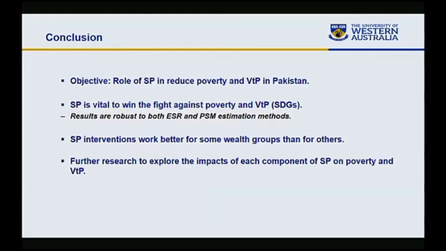So in conclusion, the objective of the study was to examine the role of social protection in reducing poverty and vulnerability to poverty. We find that it has a positive and statistically significant effect. Our results are robust across methods. However, social protection interventions work better for some groups than others. We treated social protection as a system. There is room for further studies evaluating the impact of different individual programs.